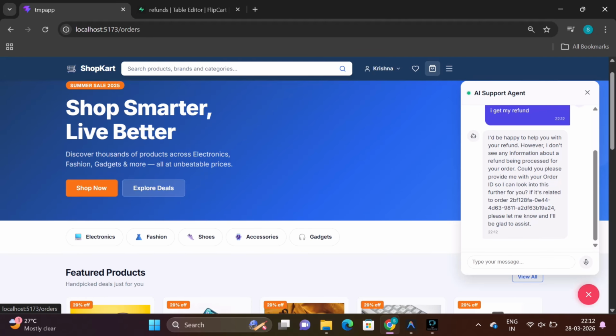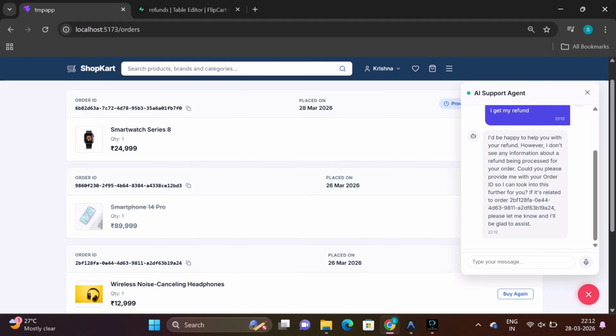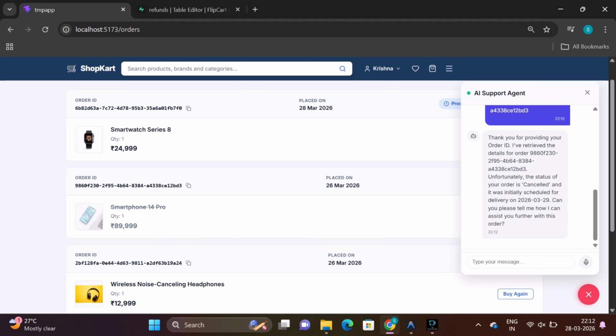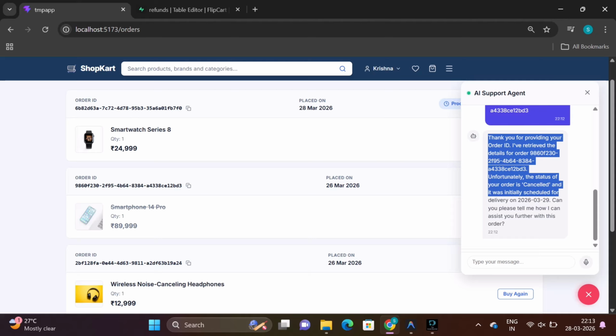So I'll just go to my orders, and you can see this 89,999 phone. I have cancelled that order. I will just copy the order ID and paste it here. So it is gone, and it is returning that it has fetched the order status, that unfortunately the order was cancelled.